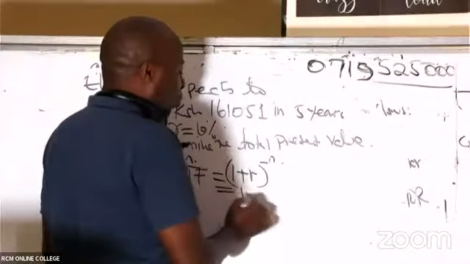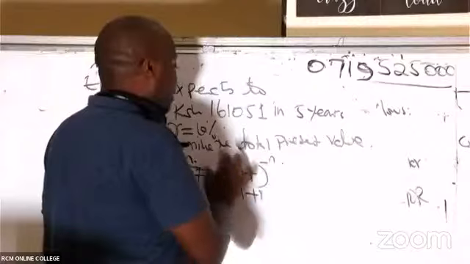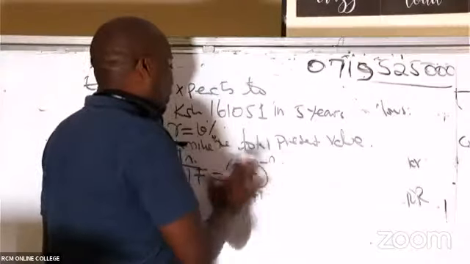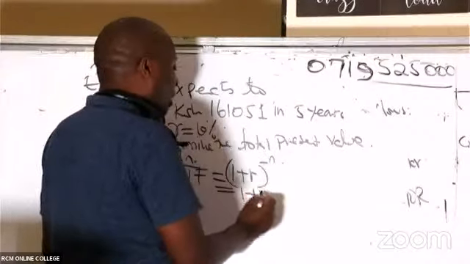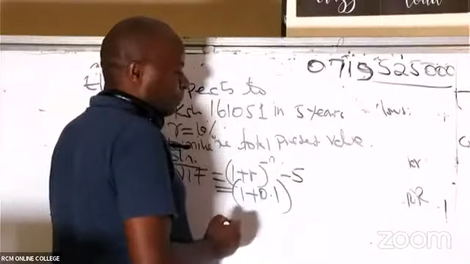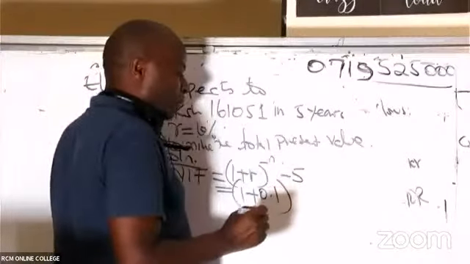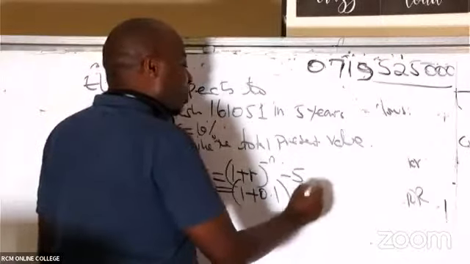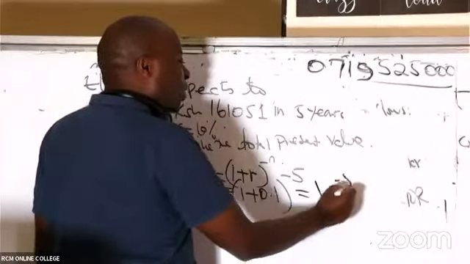So then this will be 1 plus R. My R is the rate of return, the rate of interest. It is also known as cost of capital. The cost of capital is 0.1, raised to negative 5 because n is the time period. So, ladies and gentlemen, this will translate to 1.1 raised to negative 5.